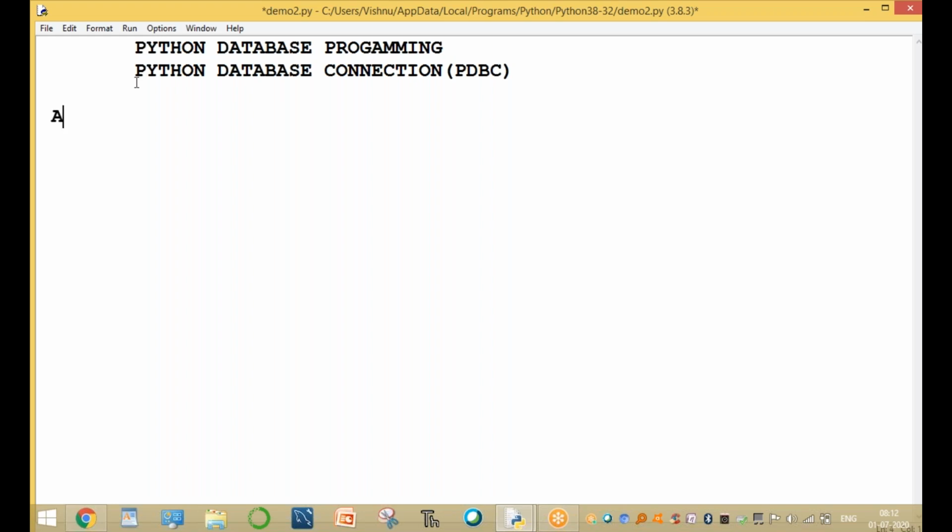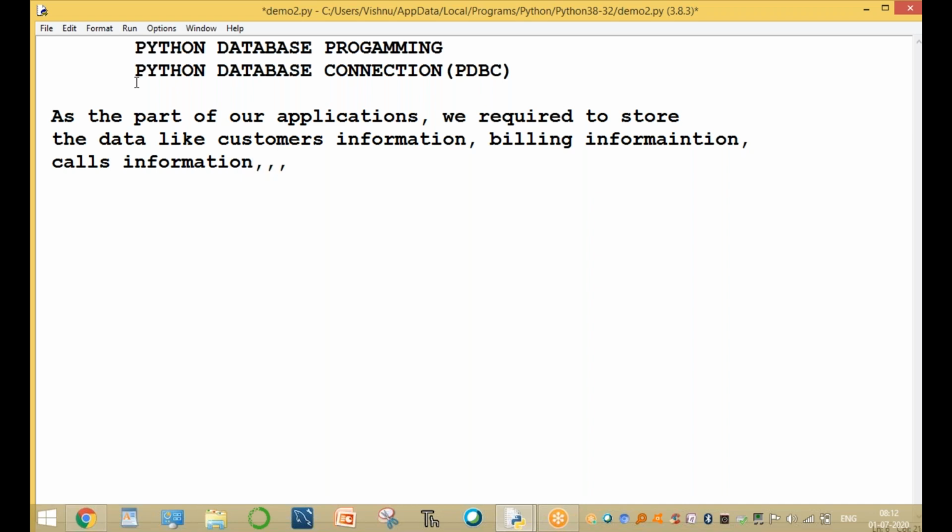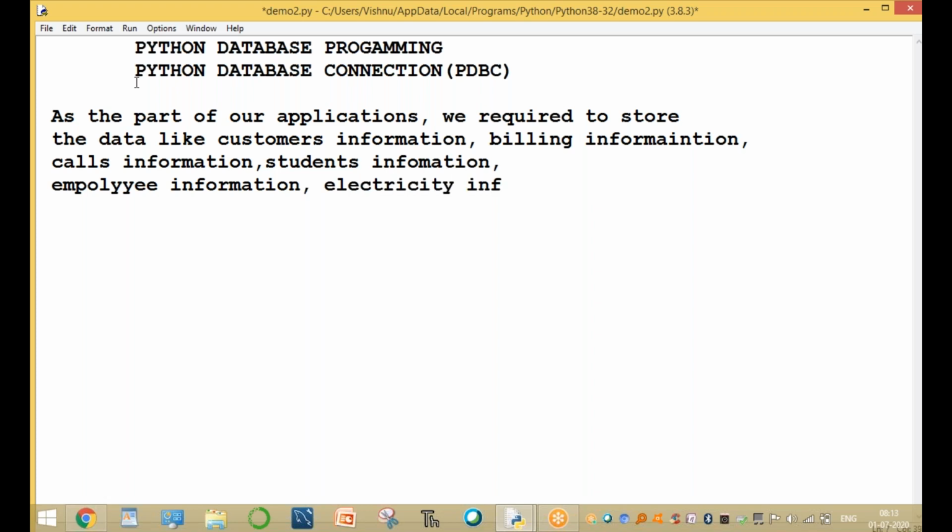As part of our programming requirements, our applications need to store data, like customers' information, billing information, calls information, students' information, employees' information, or electricity information, and so on. We need to store this data permanently.